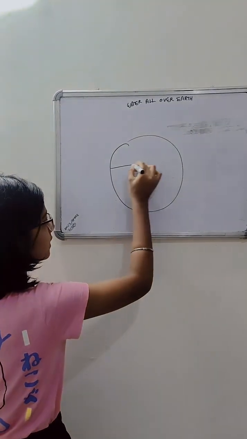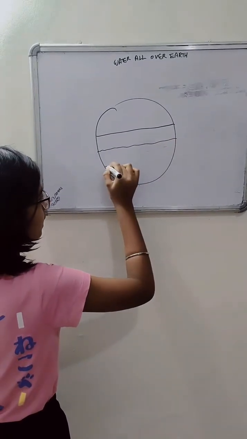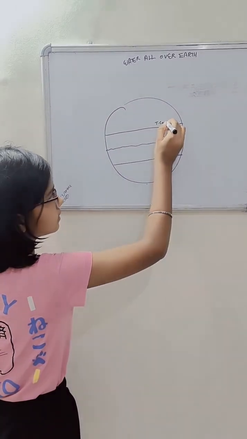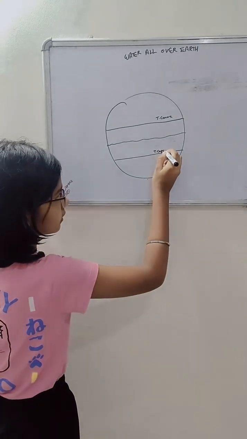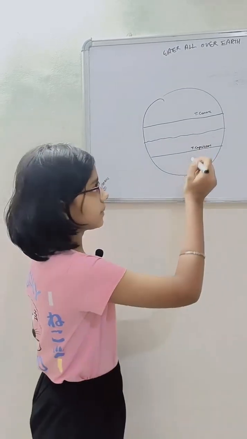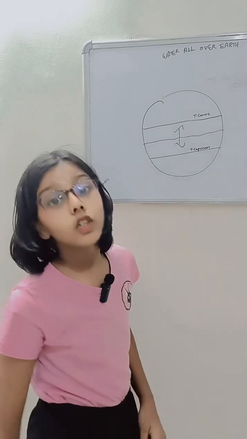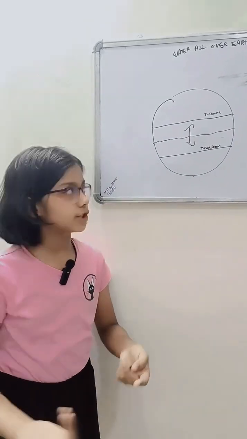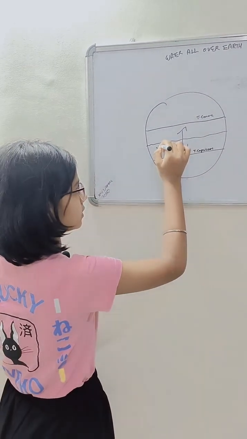So this is the earth, and as we all know, this is the equator line and these are the tropics. This is the Tropic of Cancer and this is the Tropic of Capricorn. When these tropics are there, this whole area is called the tropics, tropical area or tropical region. So now, in the tropics, there is hot water.